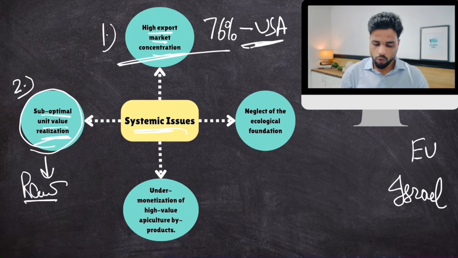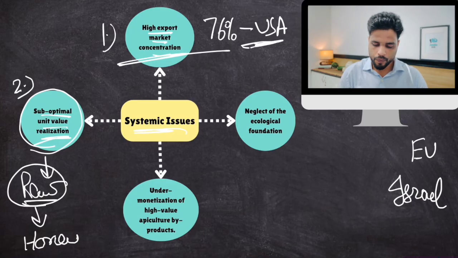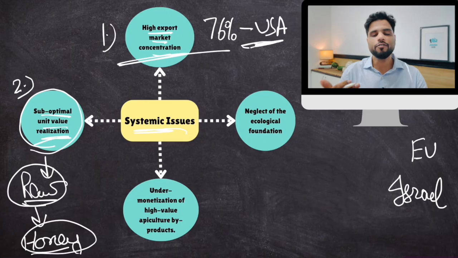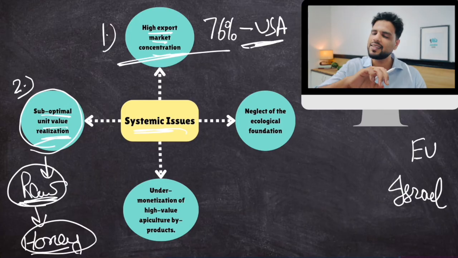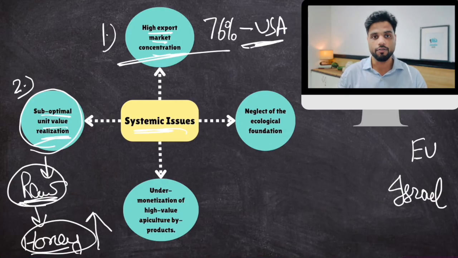Therefore, India should develop the capabilities of processing raw honey so that we produce proper processed honey and earn a lot of profit margins. Because raw honey's price is very low, but once you process it, add fragrances, and then sell it with different GI tags like Kashmiri honey, then the value skyrockets. So our honey producers would earn a lot of money.